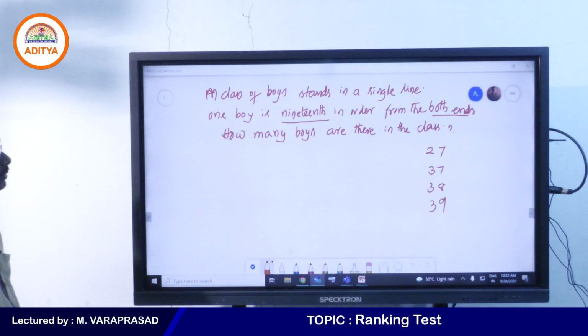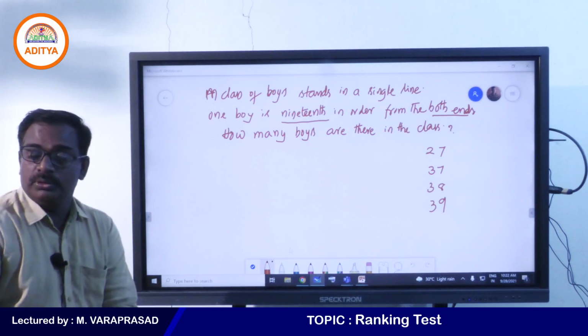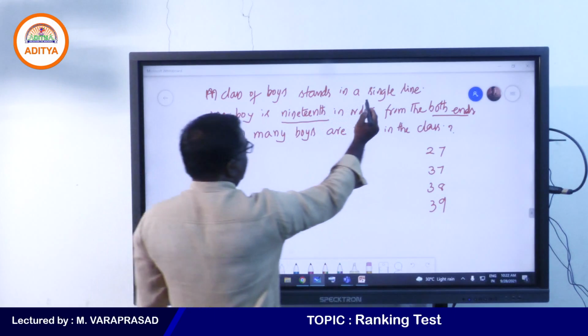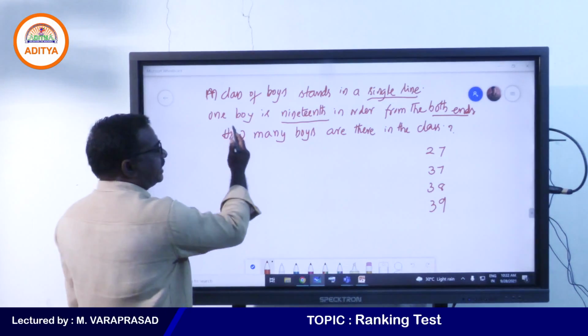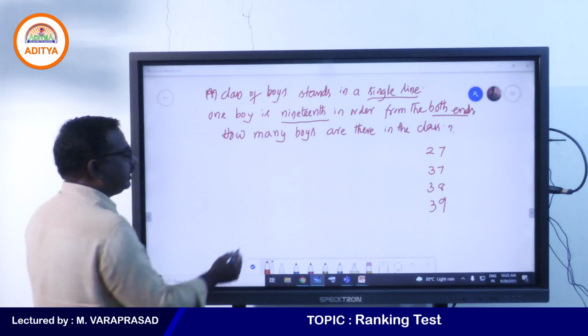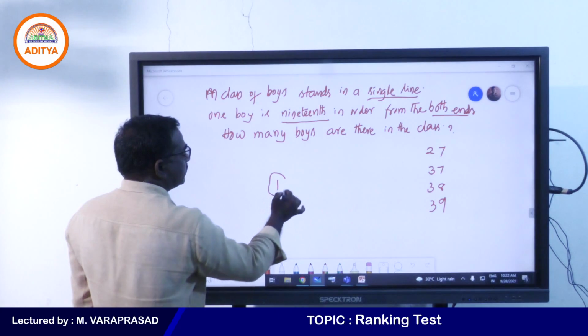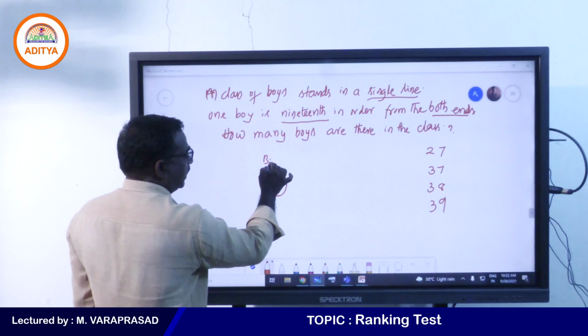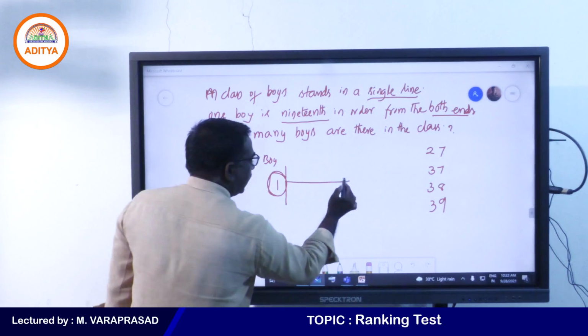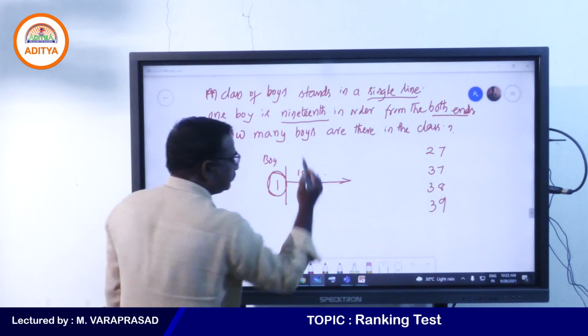Now one more look at the question on the board. In a class of boys standing in a single line, a boy is 19th from the left hand and 19th from the right hand. If you take this as the boy's place, the boy is here. 19th from the left hand means before this fellow 18 members are there.